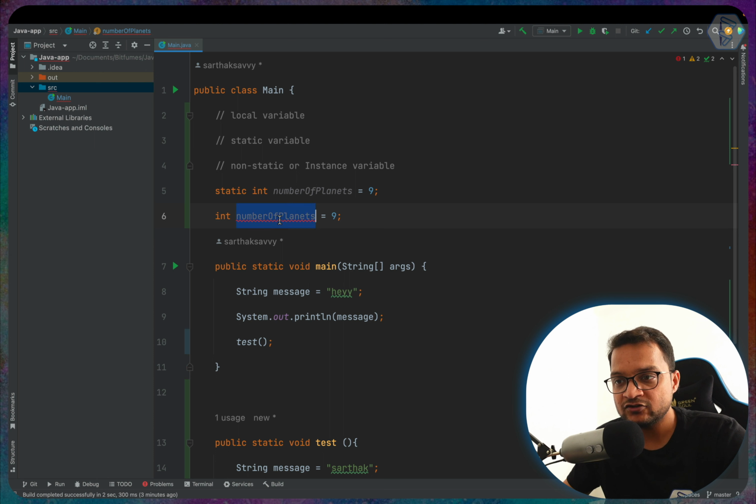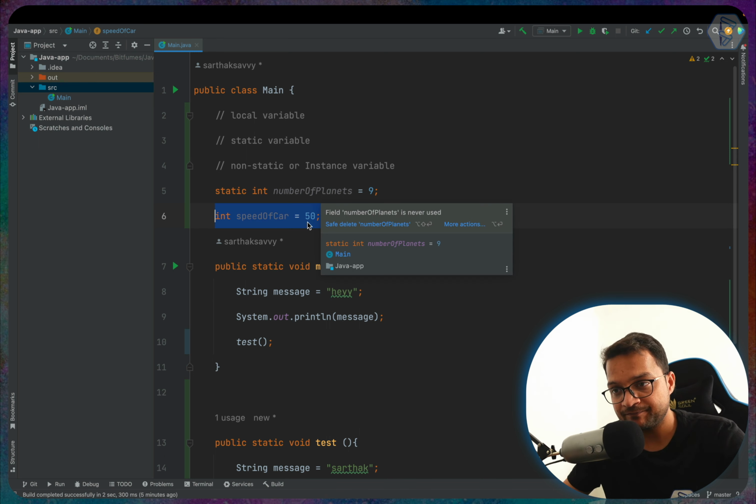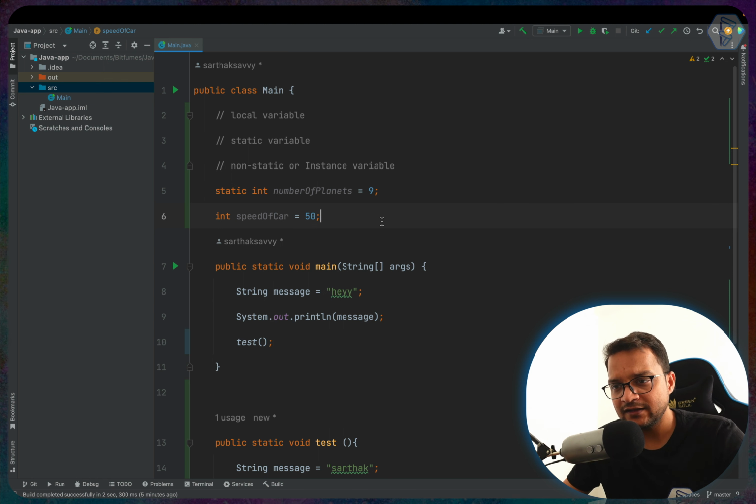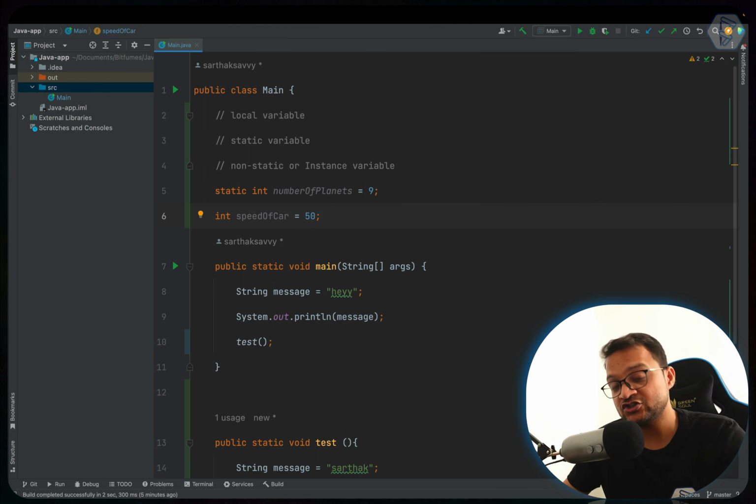So if I say int speed of car, and we can say let's say 50, when we define this outside of the functions and without a static keyword, we can say that hey, this is a non-static or instance variable. Okay, that's a cool thing, and let's move to the really amazing topics in Java.